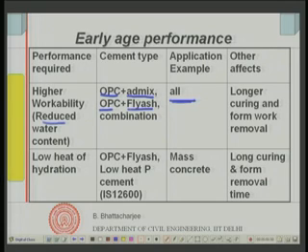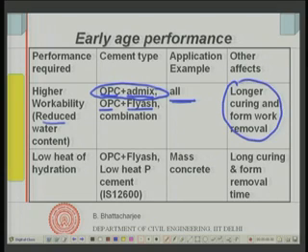Now, if you use only OPC plus fly ash, not for this, the curing time or formwork removal time will increase if you use the fly ash combination. So, this is true only for FA plus OPC situations where you might need a longer curing time. You have seen that you need 14 days instead of 10, and you need 10 instead of 7.